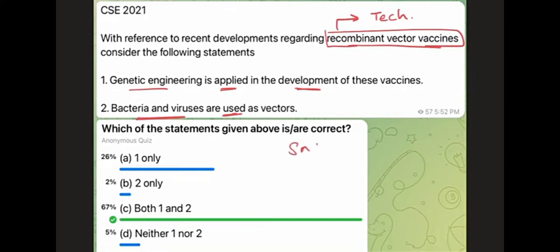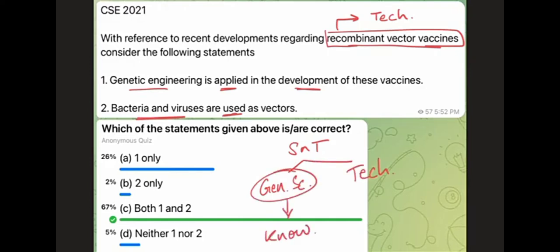As I've also told in the one-to-one sessions, there are two kinds of questions when it comes to science and tech. We have the general science questions and we have the technology questions. In general science, mostly knowledge is needed. These are standard fact questions generally. And in technology, because we are talking about application of knowledge, application of science, and the applications can be infinite, right? Virtually infinite. So there is higher likelihood of application of logic in technology questions.